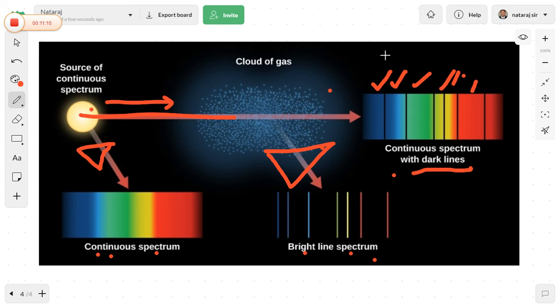Bohr's atomic model satisfactorily explains this. These are the questions, so the spectrum is the basis for Bohr's atomic model. In the next session we are going to discuss Bohr's atomic model completely. Thank you very much.